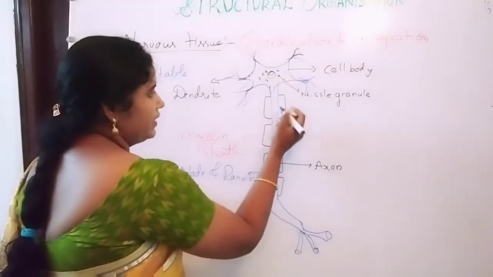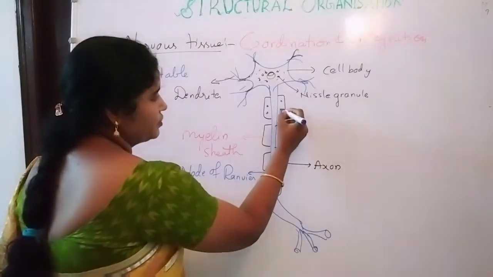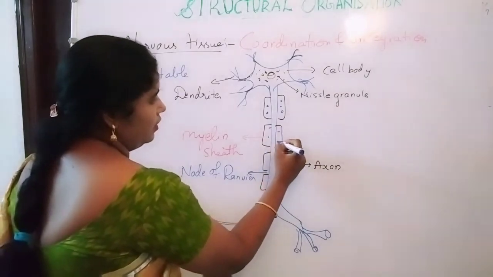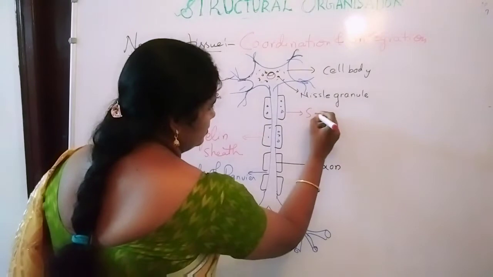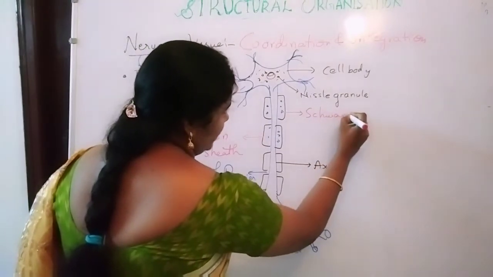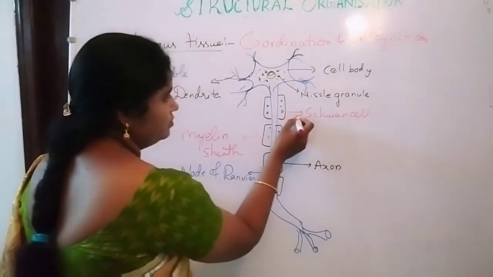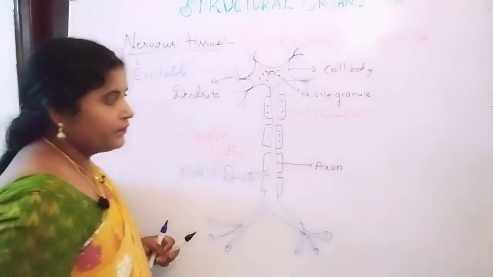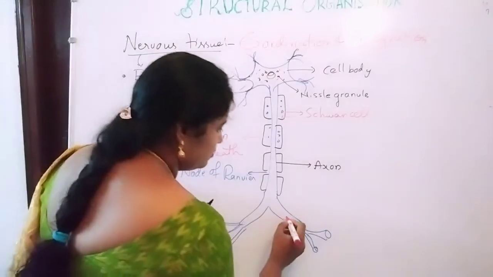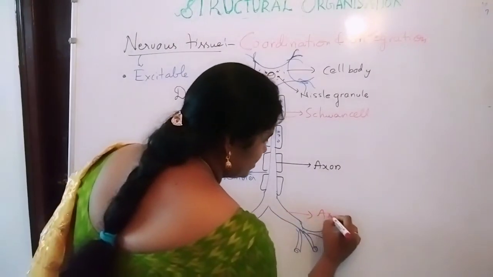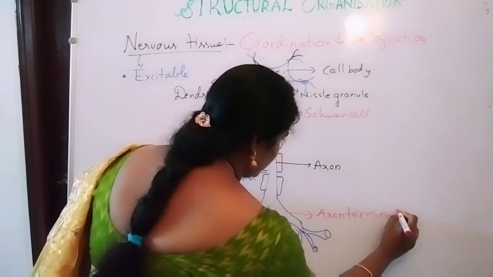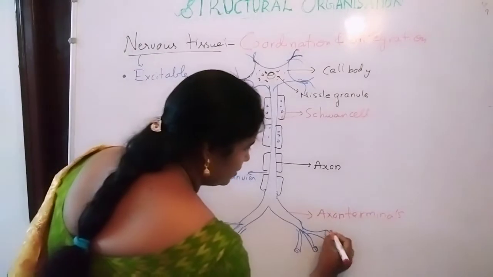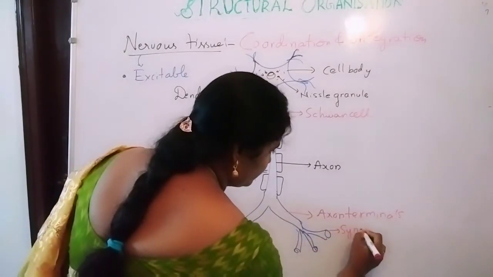Okay, so this myelin sheath contains special cells known as Schwann cells. Schwann cells function to secrete the myelin sheath. So the end portions are axon terminals. Axon terminals end with the synaptic knobs.